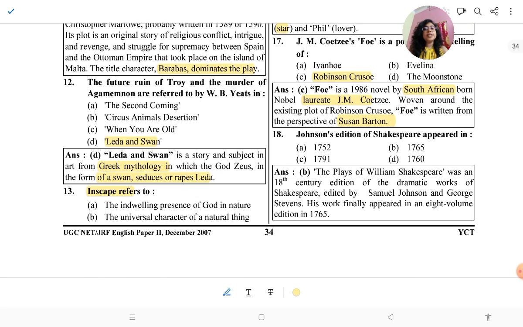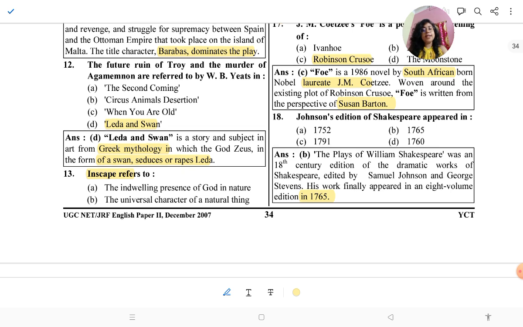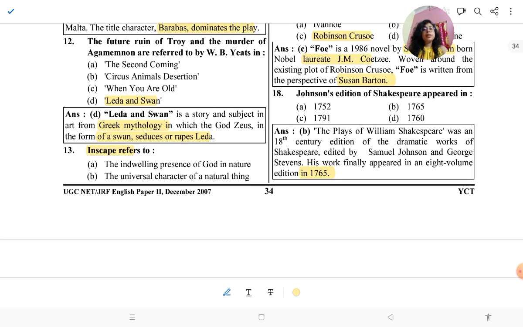Then the next question: Johnson's edition of Shakespeare appeared in. So The Plays of William Shakespeare was an 18th century edition of the dramatic works of Shakespeare, edited by Samuel Johnson and George Steevens. His work finally appeared in an 8-volume edition in 1765. So Johnson's edition of Shakespeare appeared in 1765. Okay.